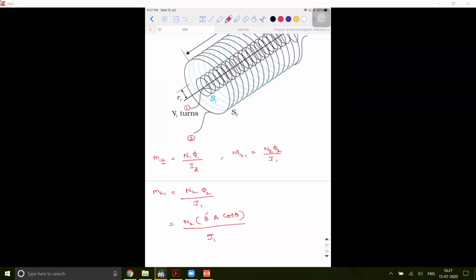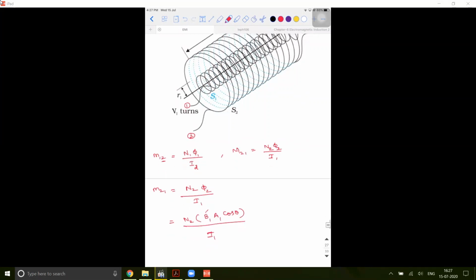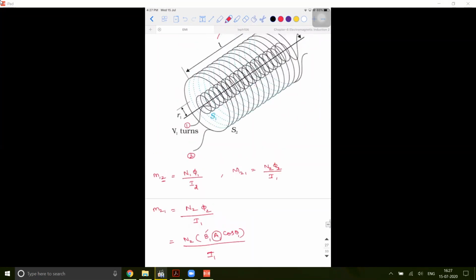One common mistake you will tend to do, because you wrote phi2 there, is to write it as B2 A2 into cos theta. So it is the magnetic field generated by the first coil, and the area of what? Of the first coil only. I'll tell you why. You will write area of the first coil into cos theta, divided by I1. Now let me explain why I wrote A1 here. Can you think and tell me why I wrote area 1?